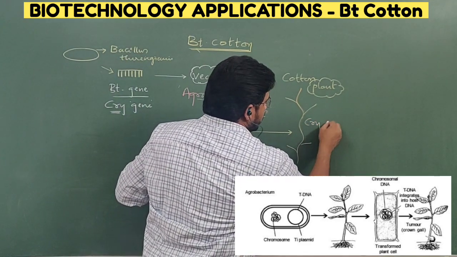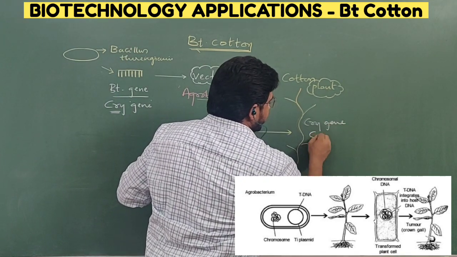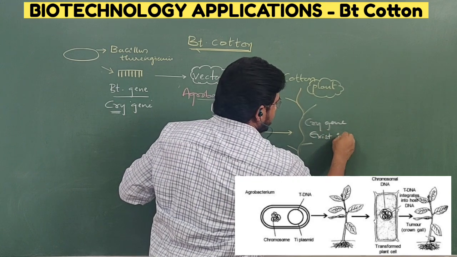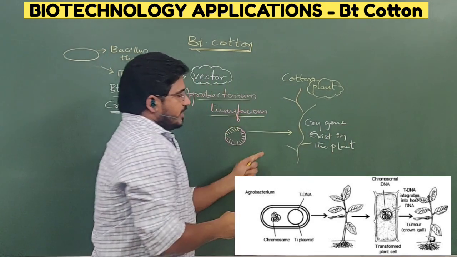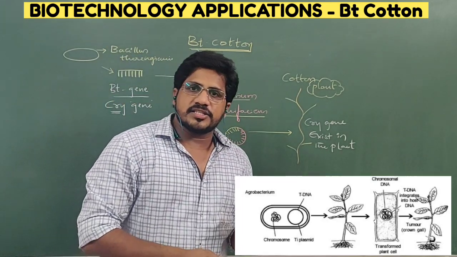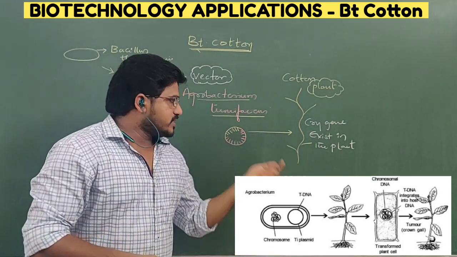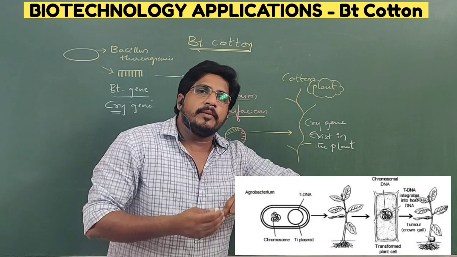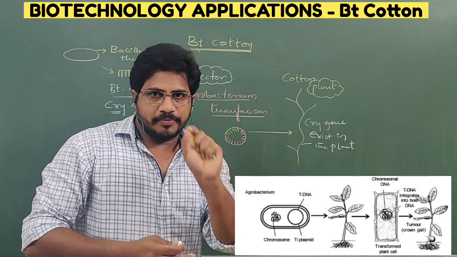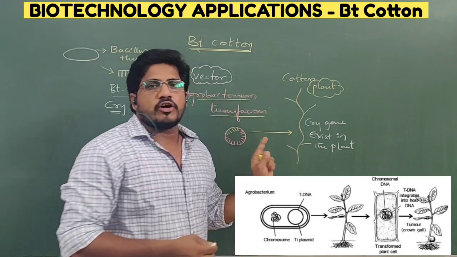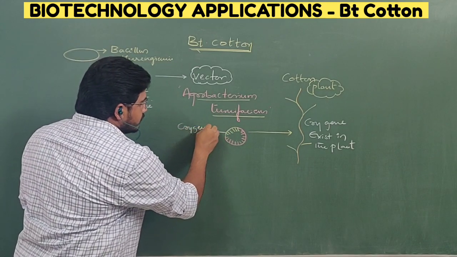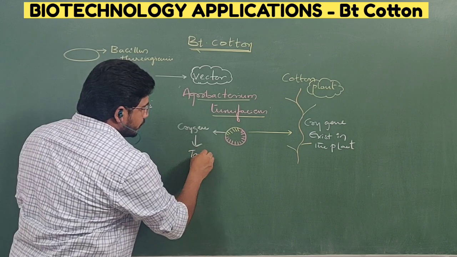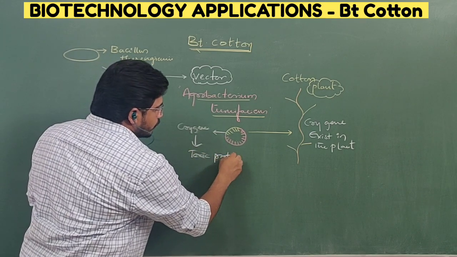So the cry gene exists in the desired plant, meaning every cell of the plant consists of this gene. That gene is able to produce crystalline protein, right? But the protein is toxic in nature. This is the cry gene, which can produce toxic protein.